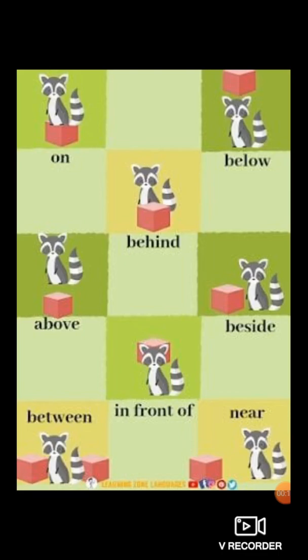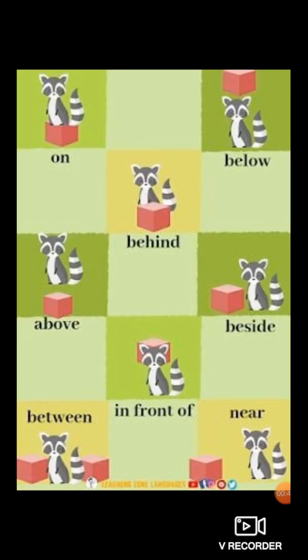It tells the position of the cat. Where is the cat? On the box. On, behind, below, above, beside, between, in front of, and near. These all are known as prepositions.